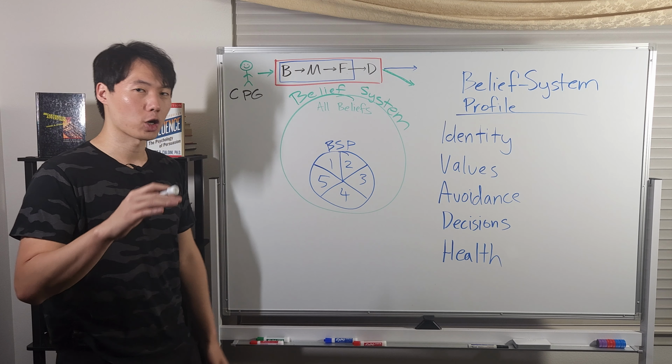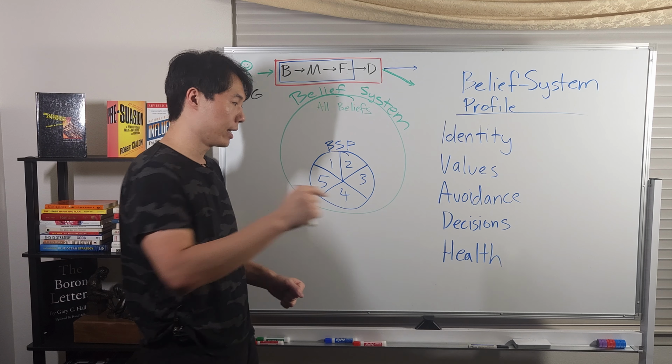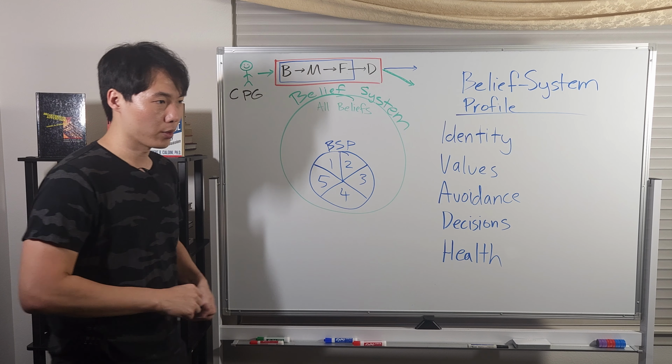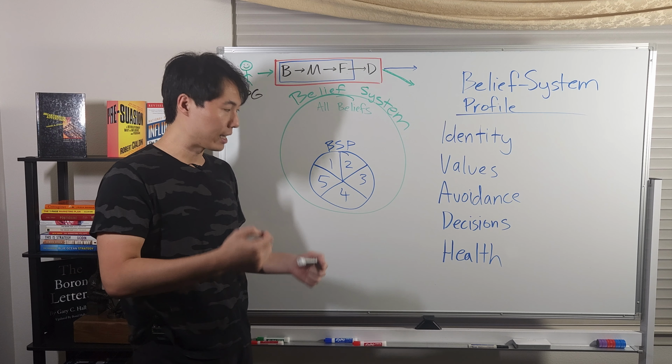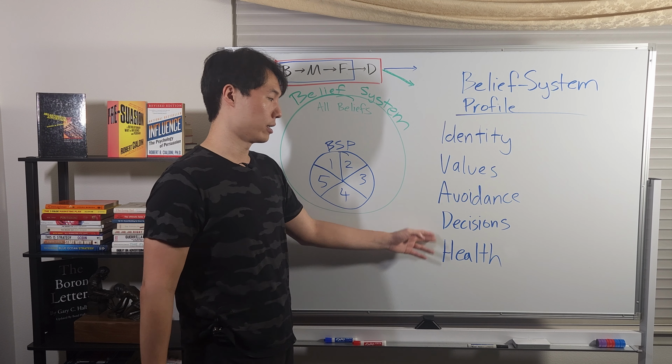Decisions. How do they determine what a good decision is? Do they go through all the options? Are they very emotional about it? Are they decisive? Are they indecisive? How do they make good decisions? What do they believe is a process for making good decisions?